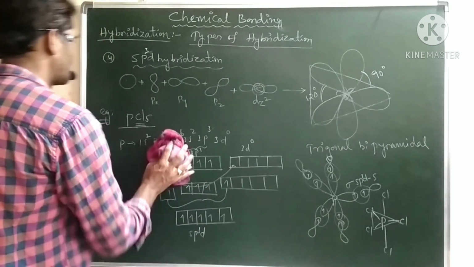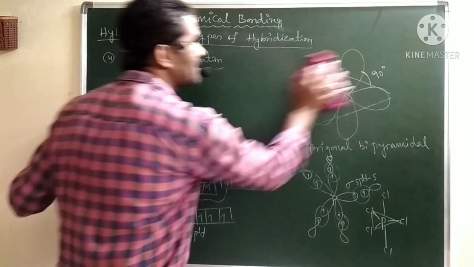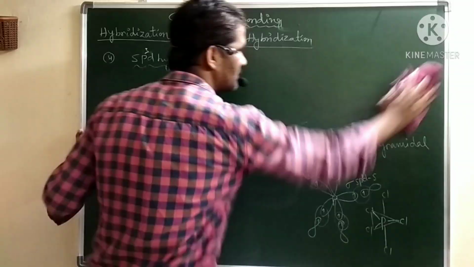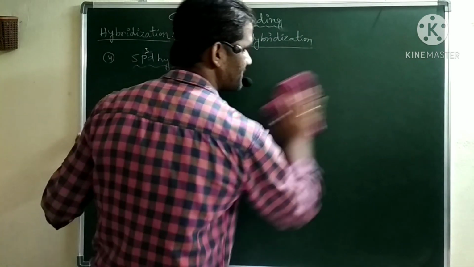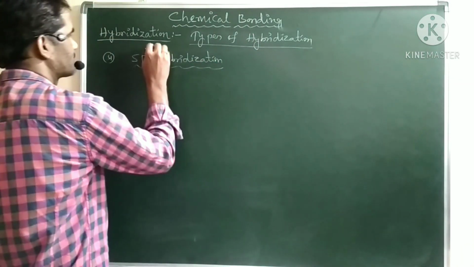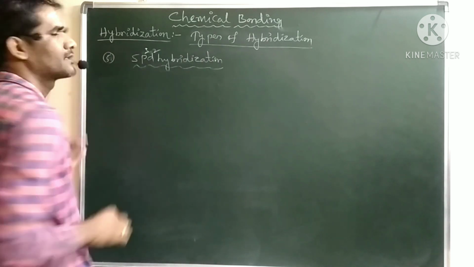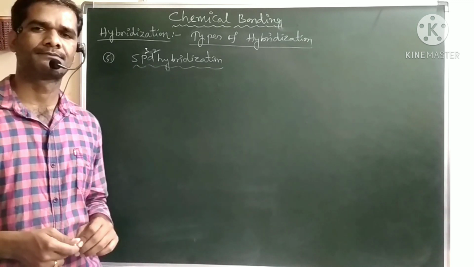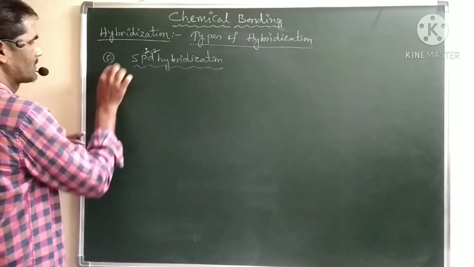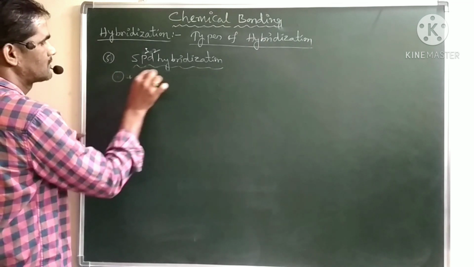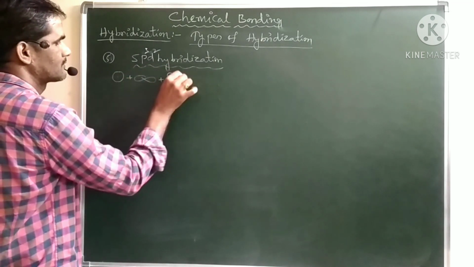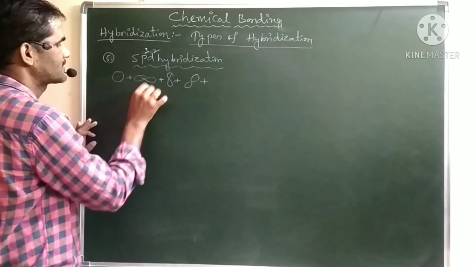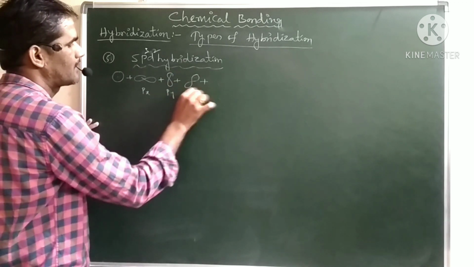And the next type of hybridization is sp3d2 hybridization. One more d orbital is added here. Again the same, 1 s orbital, 3 p orbitals and 2 d orbitals intermix with each other. Here the p orbitals are px, py and pz.